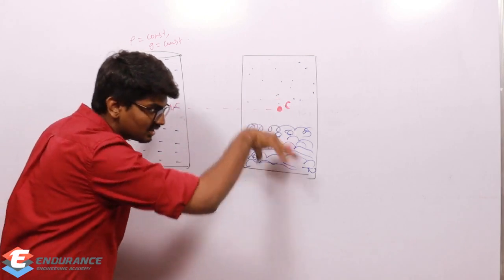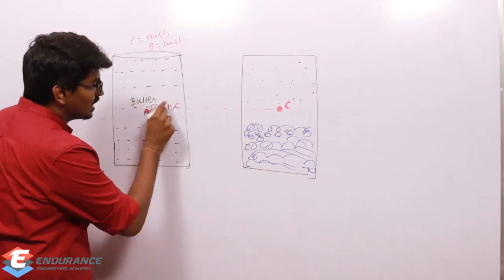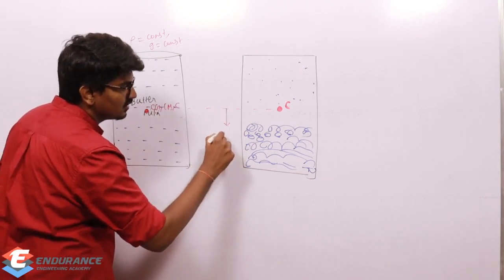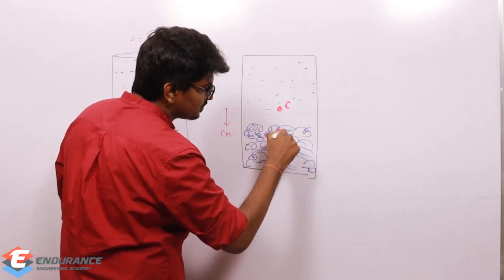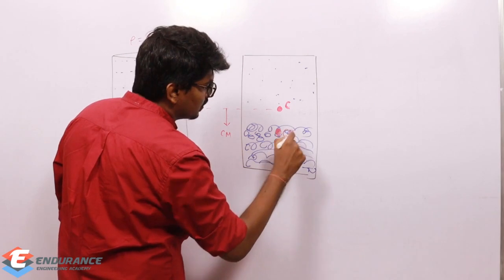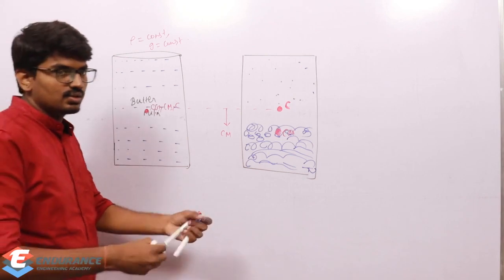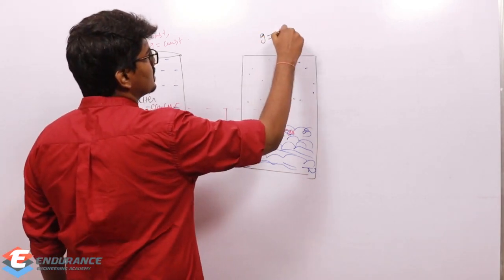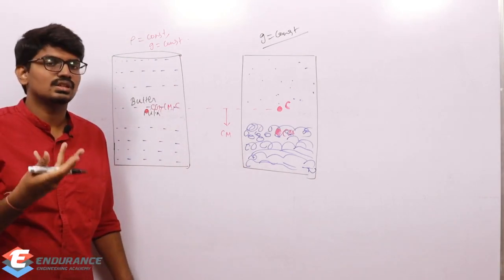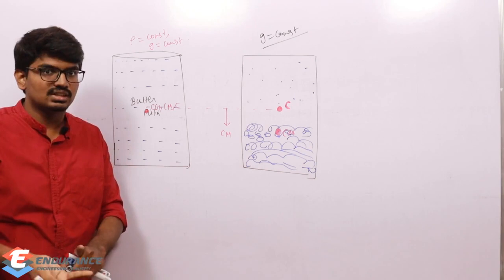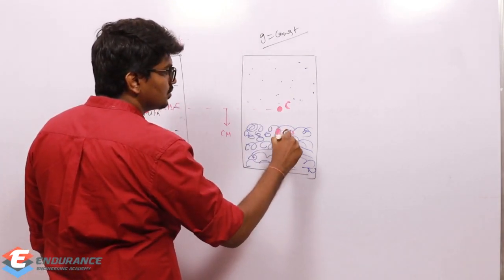But as the mass concentration is more on the bottom side, the center of mass gets shifted down, somewhere here. Let this be the center of mass. Now what will happen to the center of gravity? We are not changing the acceleration due to gravity. It is still constant. If g is constant, center of mass and center of gravity are both the same. So both will shift down and reach a new position here.